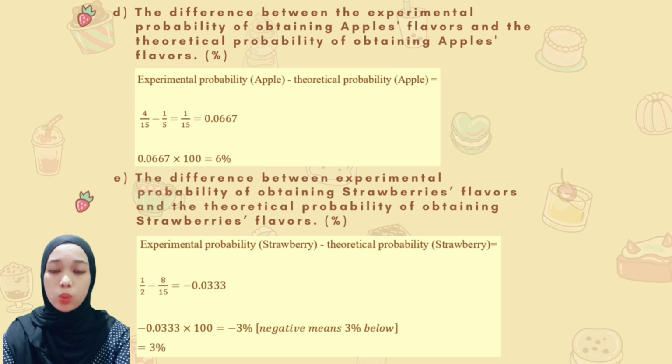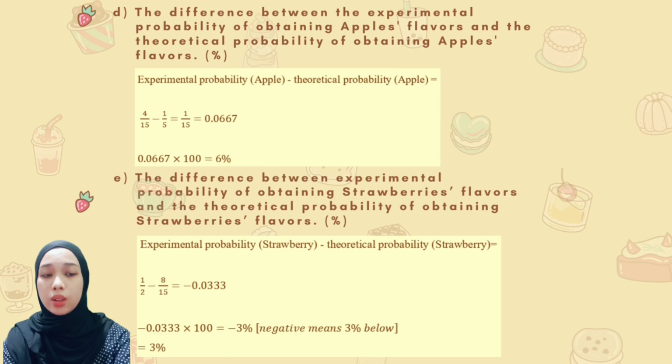For question E, we need to find the difference between the experimental probability and the theoretical probability for the strawberry flavor, which means we need to subtract the theoretical probability from the experimental probability, and the answer is 1 over 2 minus 8 over 50 equal to negative 0.0333, and we need to multiply by 100, which equals negative 3%.